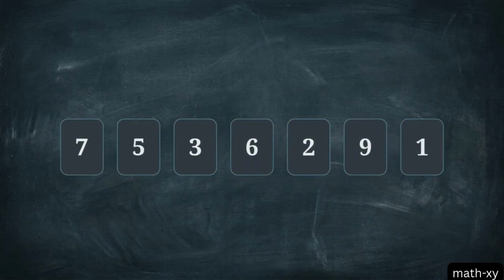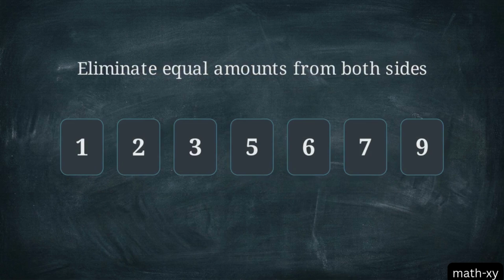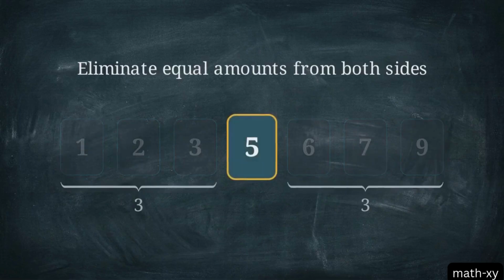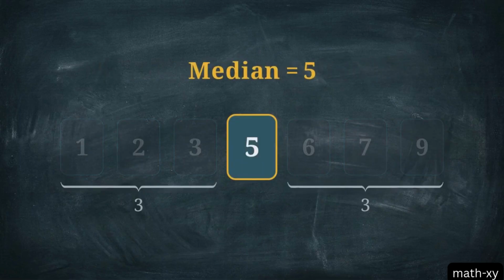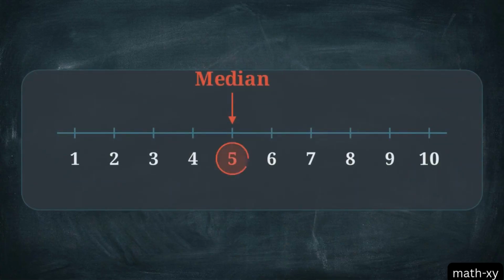You cannot find the true center of unorganized data. The numbers must be arranged in ascending order. Once sorted, isolate the center by eliminating an equal amount from both sides. We count 3 inward from left and right, leaving 5 isolated. If you skip the sorting step, you are just picking a random number out of a messy lineup. By ordering them first, the median accurately marks the exact halfway point of the data's progression.